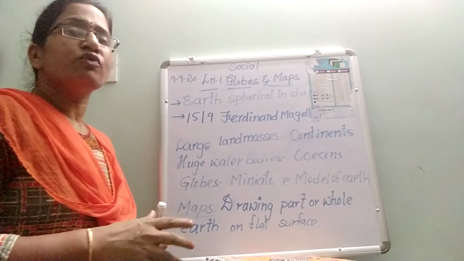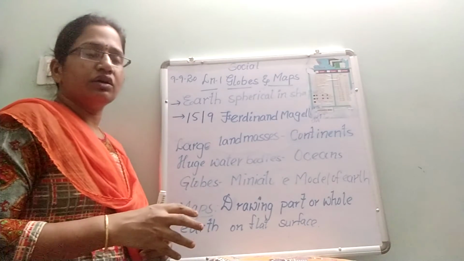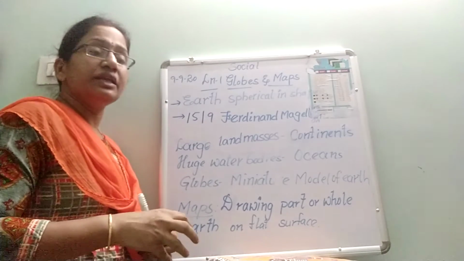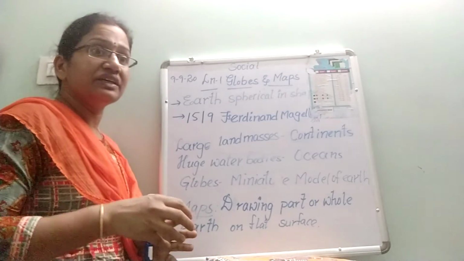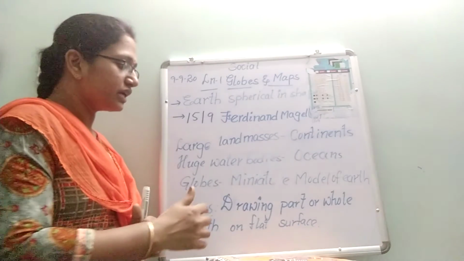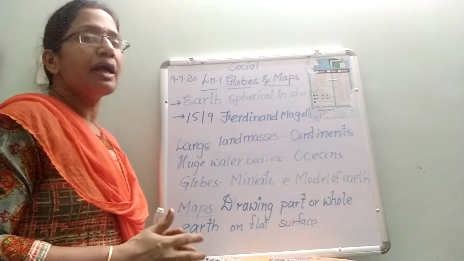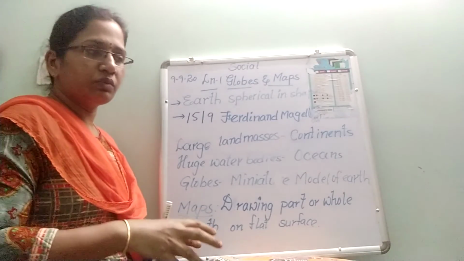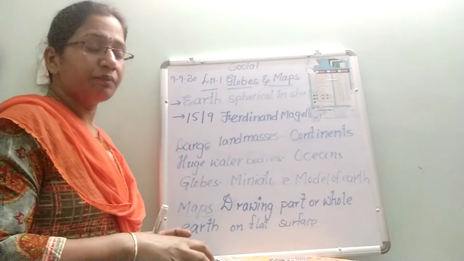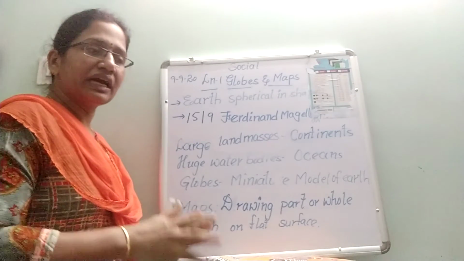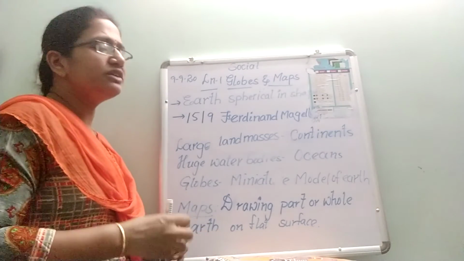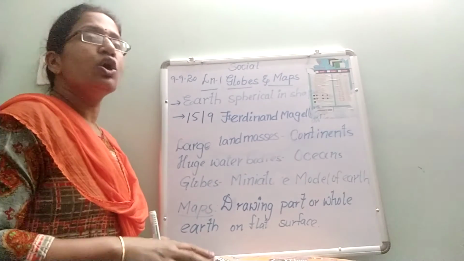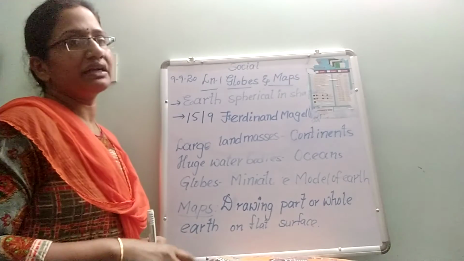Here, with the help of maps, we can locate countries, continents, villages, towns, cities, any particular location, and what different landforms we have. Those and all we can know in detail with the help of the map. We have number of maps: particular state map, district map, country map and world map. The maps are mainly divided into 3 types: political map, physical map and thematic map.